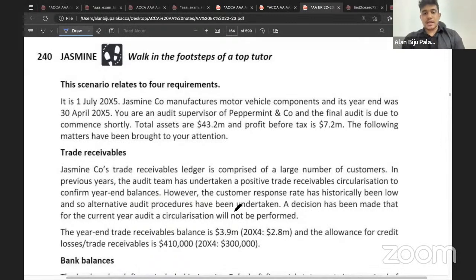They have told us that the company had already undertaken external confirmation, sent to multiple customers in the previous year, but none of the customers responded. So they are not planning to undertake the confirmation this year. Instead, they are planning alternative audit procedures. And compared with the previous year, the receivables balance has increased, and they have also increased the allowance for trade receivables. So tell me what they have asked in this case.